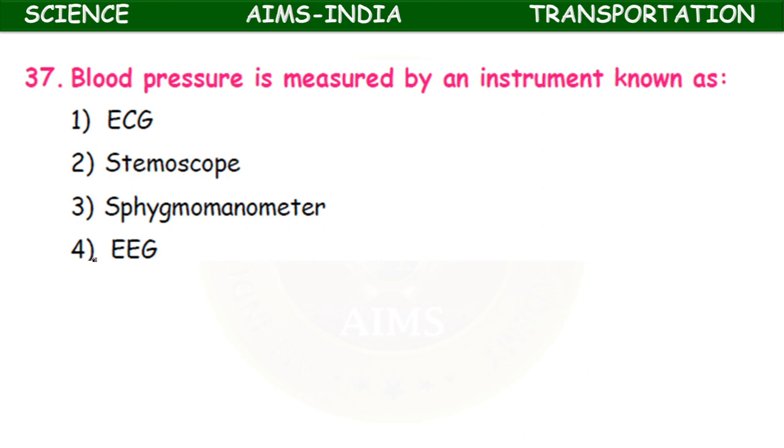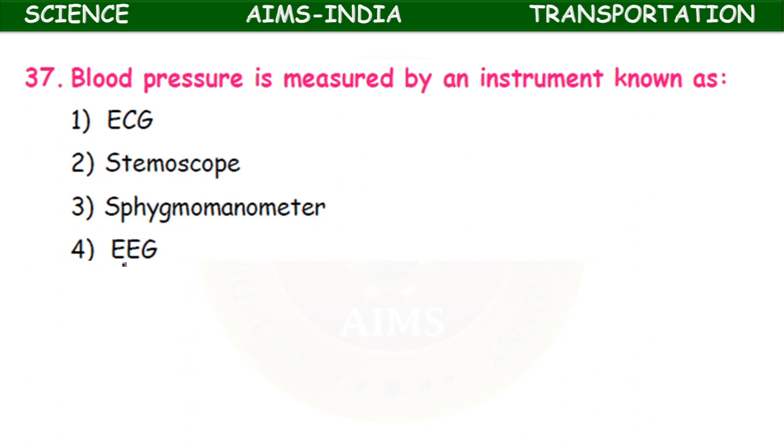Blood pressure is measured by an instrument known as ECG, stethoscope, sphygmomanometer, EEG. ECG, electrocardiograph, measures the heartbeat vibrations.